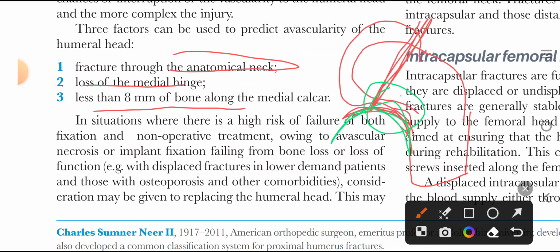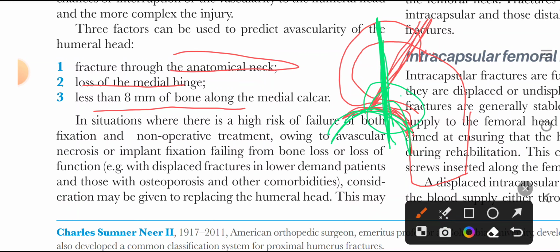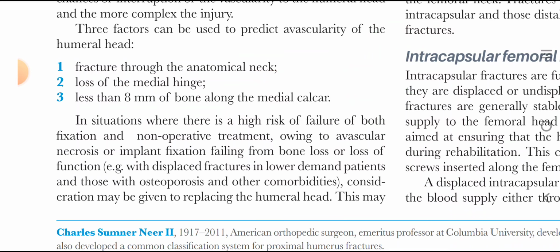If less than 8 mm of medial calcar is attached with the head fragment, it is also a bad prognostic sign and will lead to avascular necrosis. If there is loss of this medial hinge, there will also be chances of avascular necrosis, and if the fracture is through the anatomic neck, there will be chances of avascular necrosis. So these are the predictors of avascular necrosis of the humeral head. Okay.